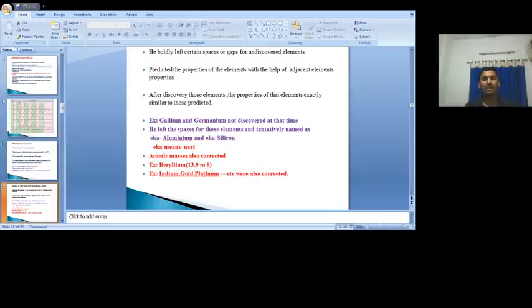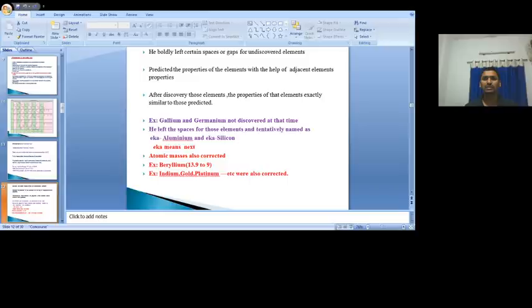After a few years, germanium was discovered. Germanium is similar in properties to carbon and silicon, that's why germanium is kept under carbon and silicon. The properties of germanium are exactly the same as the properties predicted by Mendeleev. So this is another significant contribution made by Mendeleev in the development of the periodic table.